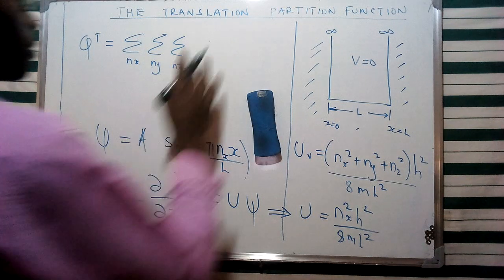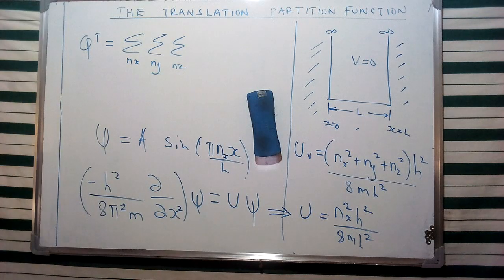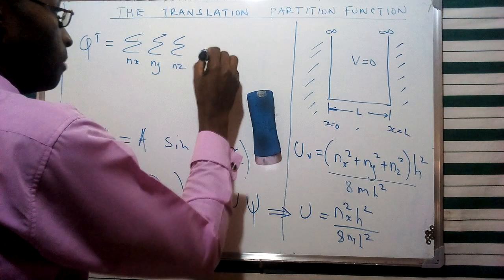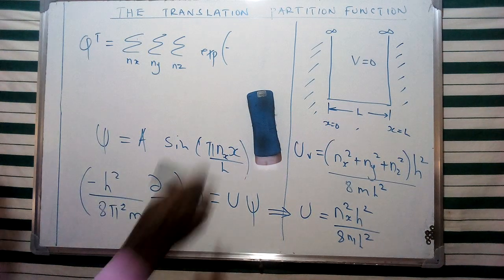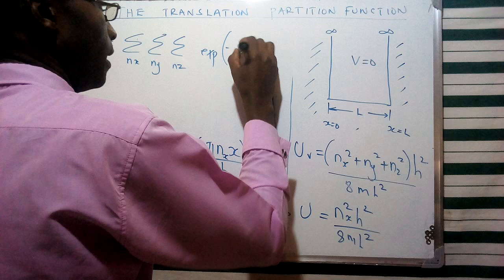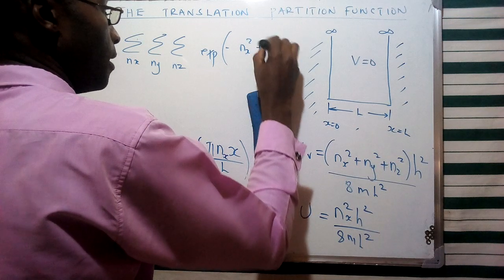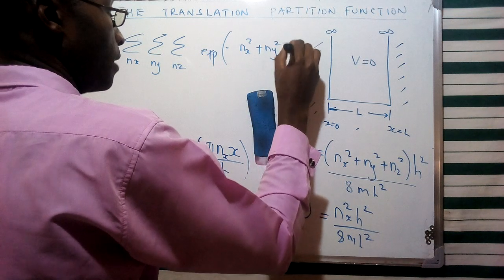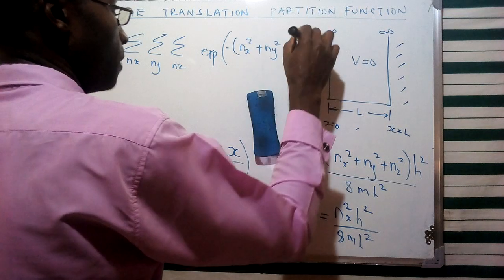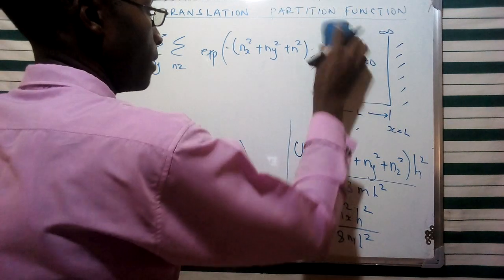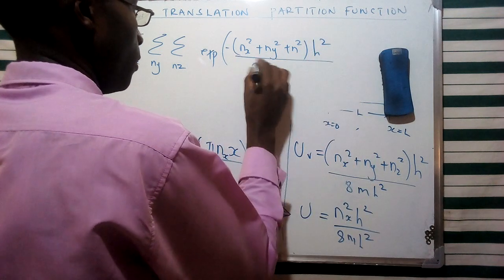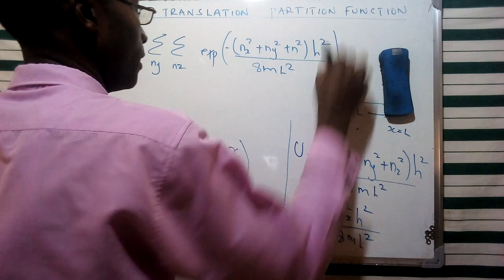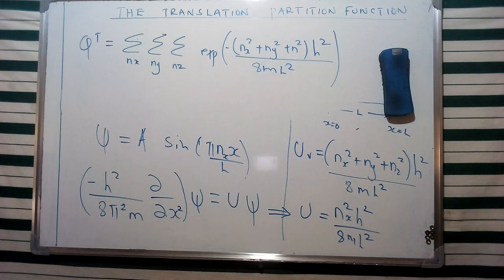And remember, from the laws of exponents, this is going to have a specific implication, which I'm going to mention later. So this is going to be the negative value of nx squared plus ny squared plus nz squared, and this is going to be multiplied by the square of Planck's constant all over 8ml squared, given as such. And of course, that's going to give us the total partition function.